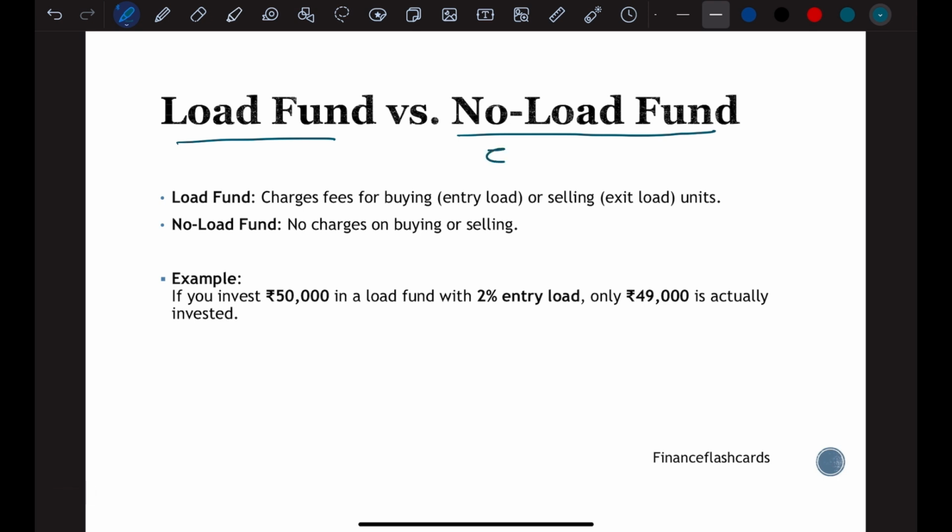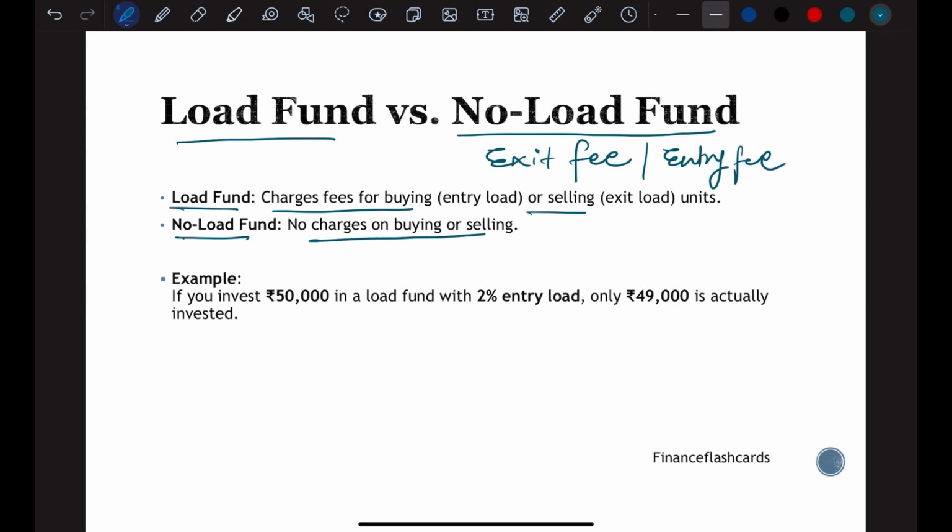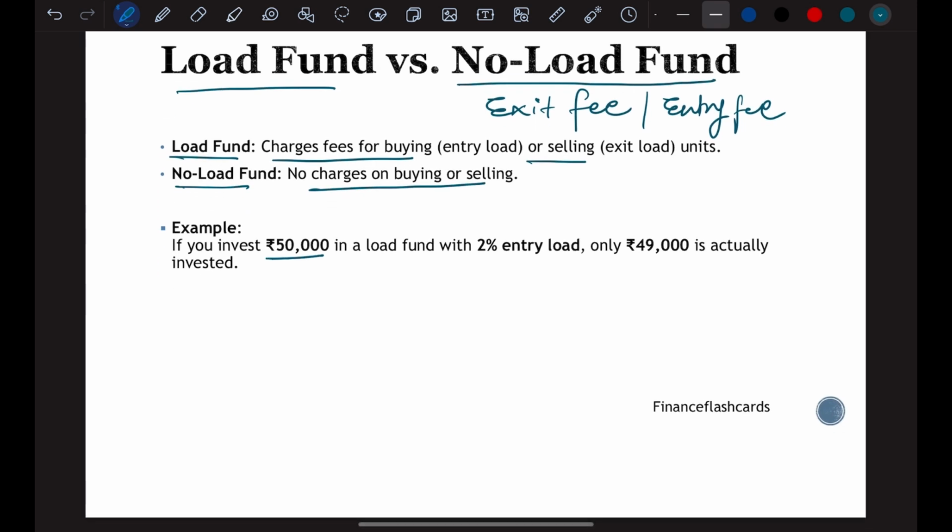So our next word is load fund versus no load fund, and it is also an extension of, you can say, exit fee. Just like exit fee, we also have entry fee. A load fund charges a fee on buying and selling, and a no load fund does not charge anything. For example, if you invested 50,000 into a load fund which has 2% entry fee, then only 49,000 will actually be invested.